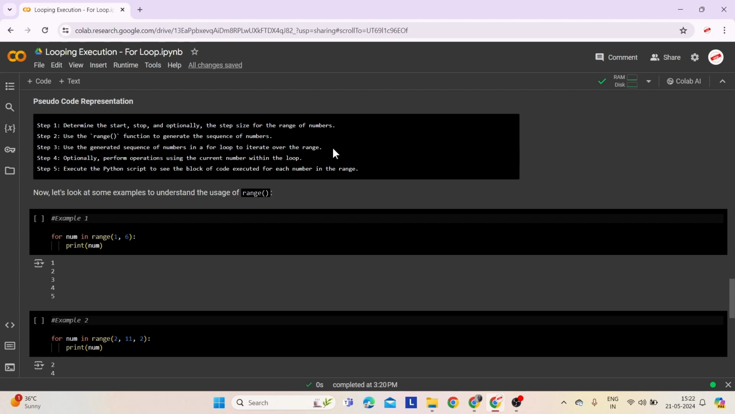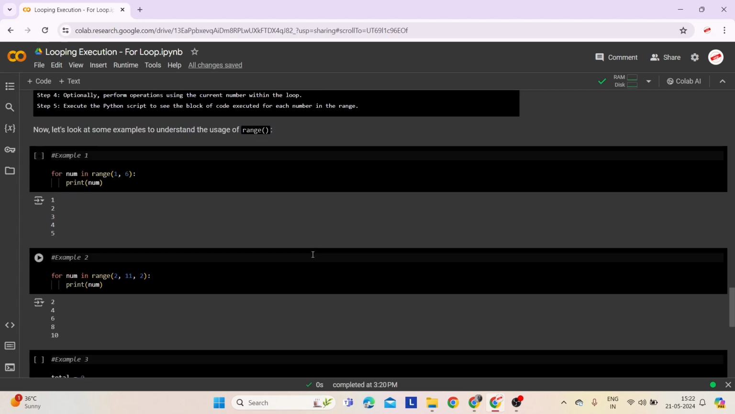Step 3. Use the generated sequence of numbers in a for loop to iterate over the range. Means use a for loop to go through each number in the sequence. Step 4. Optionally perform operations using the current number within the loop. Means inside the loop do whatever you need with each number. Step 5. Execute the Python script to see the block of code executed for each number in the range. Means execute your code to see the actions performed for each number in the range.